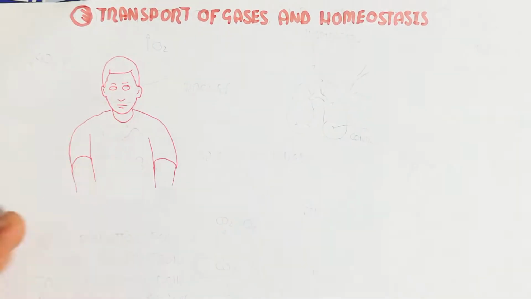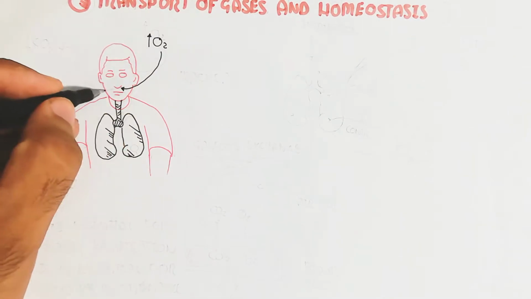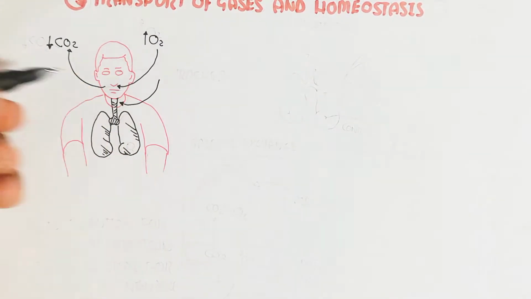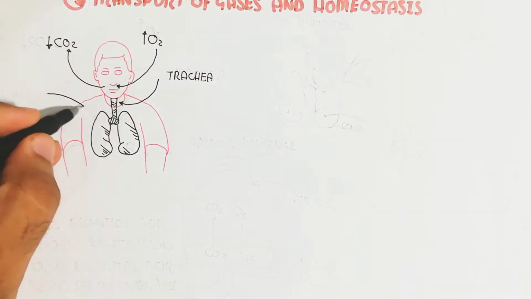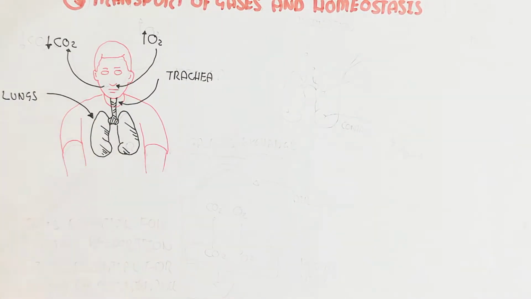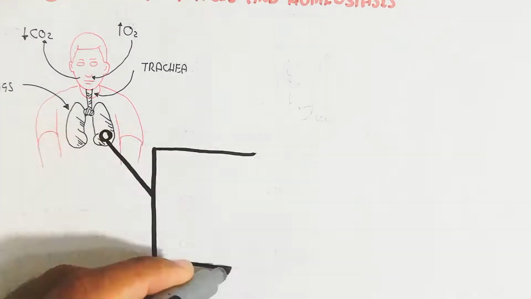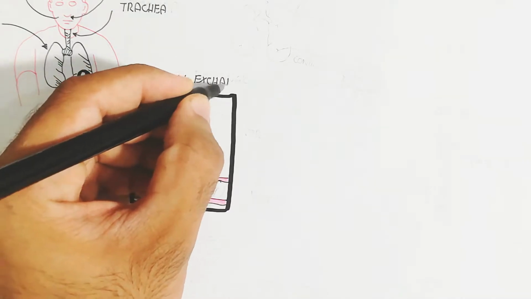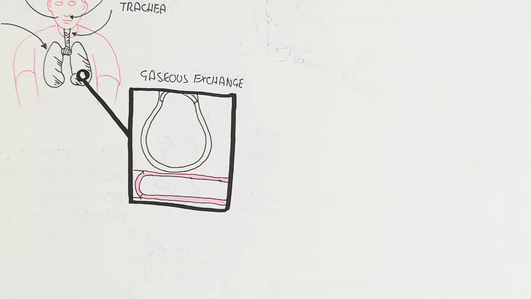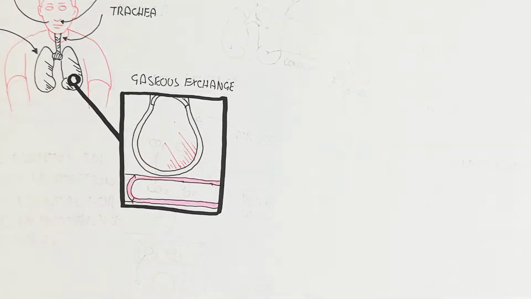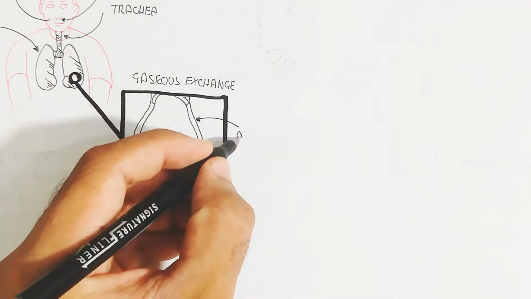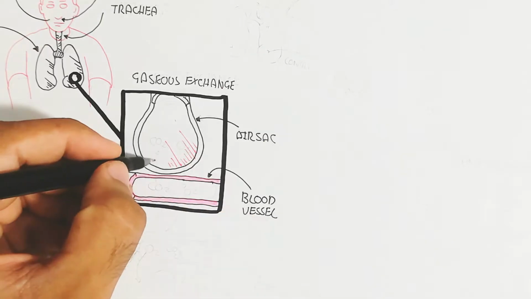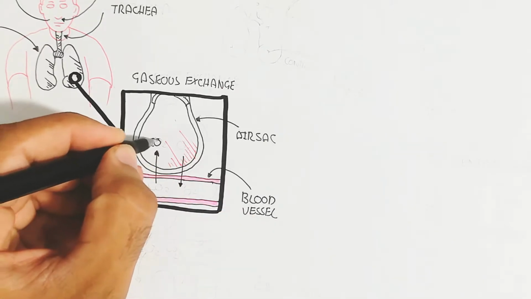So here I am drawing a person. Oxygen is inspired due to the partial pressure increase in the atmosphere, while carbon dioxide is expired due to the partial pressure decrease in the atmosphere. This is the trachea and lungs. For example, the gaseous exchange occurs through the air sacs, which are the alveoli, and the blood vessel here is the pulmonary circulation.